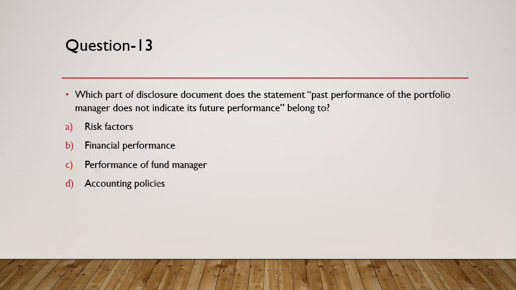Question number 13 is, which part of the disclosure document does the statement 'past performance of the portfolio manager does not indicate its future performance' belong to? Which means, this is a typical disclaimer, that because there was a performance in the past, it may not essentially get replicated in future. Now this is something which is part of the risk factors. So the answer is A.